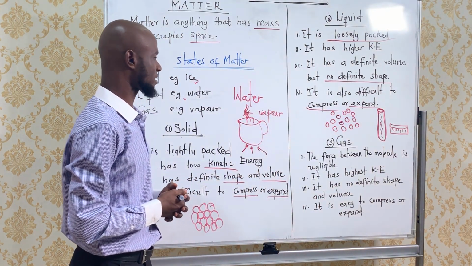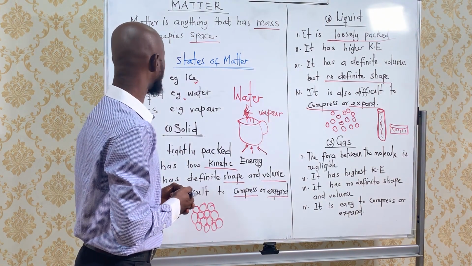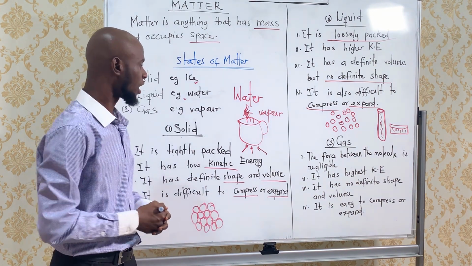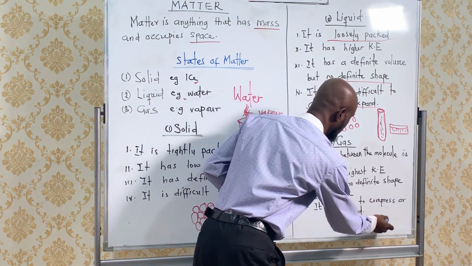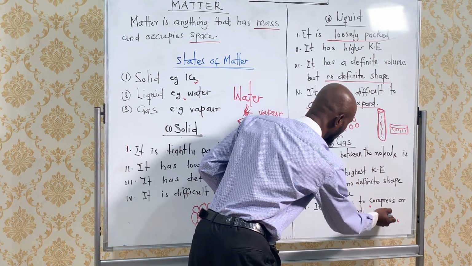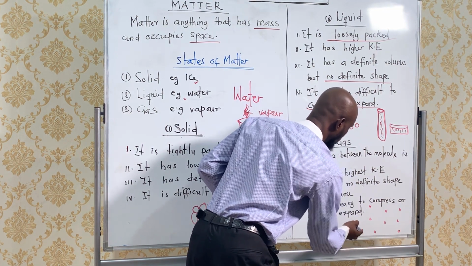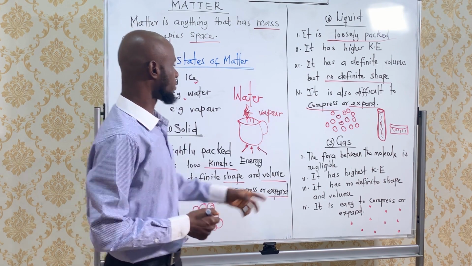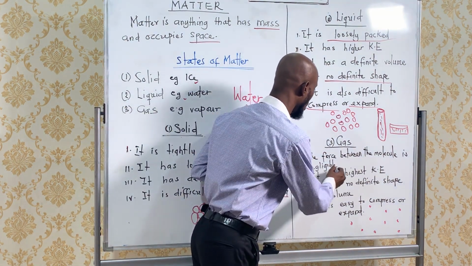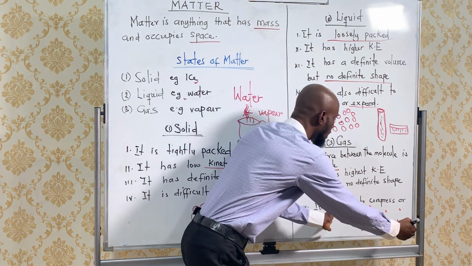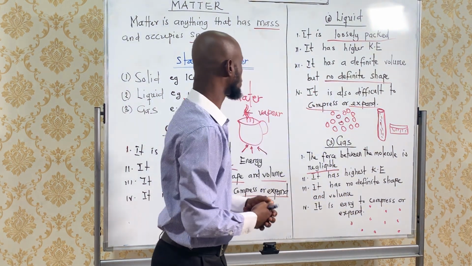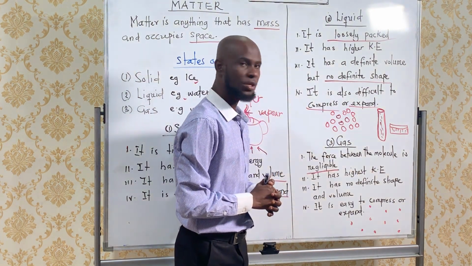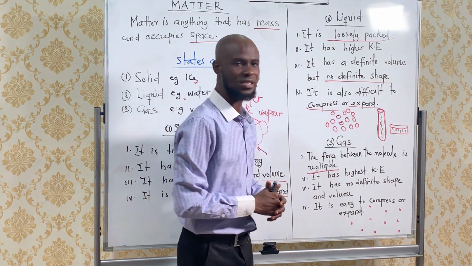So let's get to the last of all states of matter, that is gas. What is an example of gas? You have the vapor. And then let me give you the structure of the gases. They are further apart. They are not trying to be together. They are not as together as liquid. So the force between the molecules is negligible. Almost no force bringing the molecules together. So we don't say it is loosely packed. It is further apart.